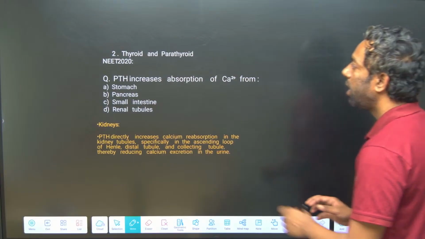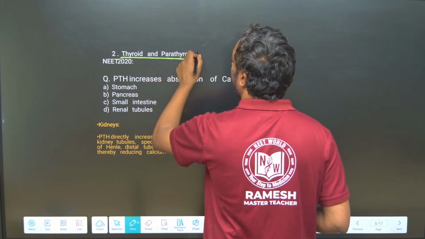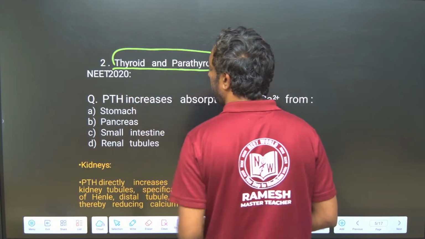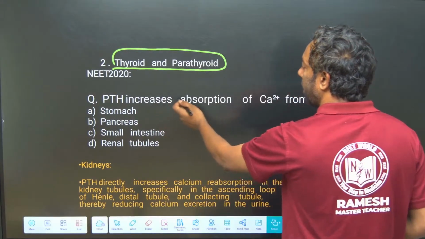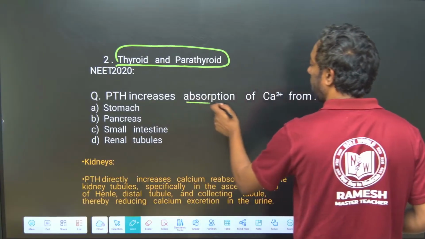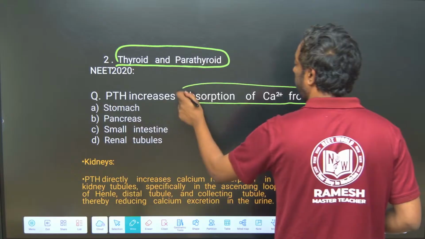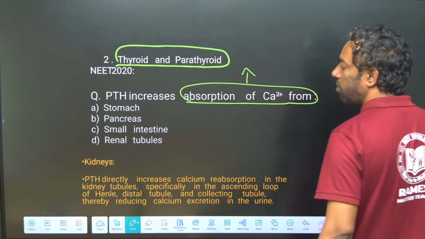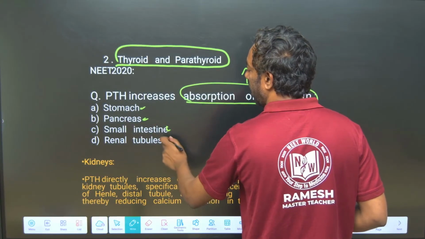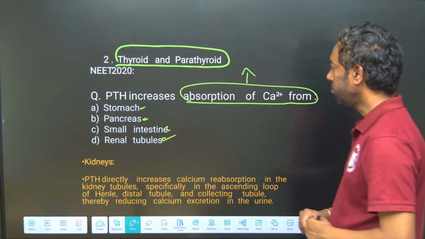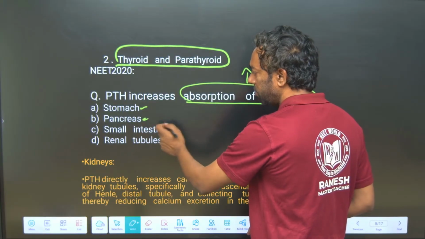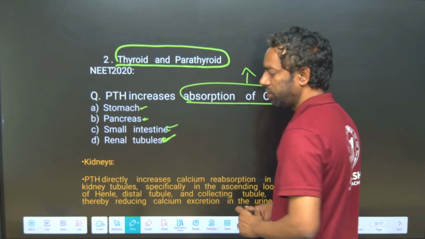Yeah, thyroid and parathyroid. Okay, this is a NEET 2020 question, guys. Parathyroid increases absorption of calcium ion from where? Stomach, pancreas, small intestine, or renal tubule. Actually, guys, is the calcium absorption going to take place in the stomach? No, it is the small intestine also and the renal tubule also.